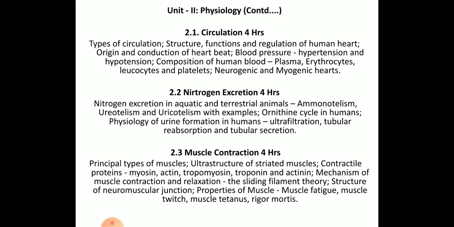So this is mainly covered under the first subunit in second unit.